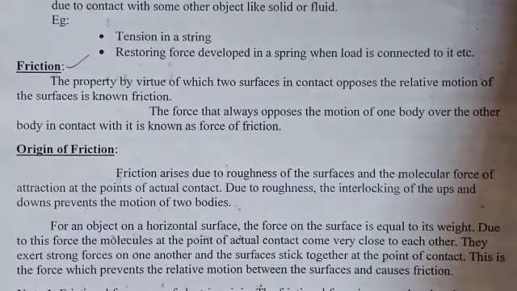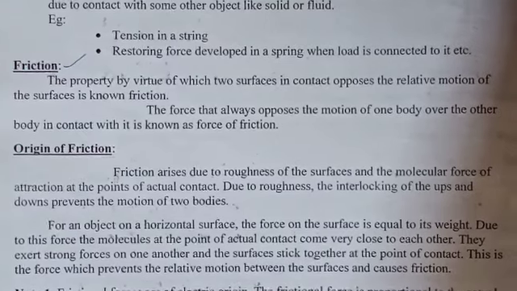So, the origin of friction. If you consider an object on a horizontal surface, the force equals the weight of the body. Here the molecules are very close, in contact with each other, exerting strong force on one another. Even if the surfaces are in contact, some other force will act, and we call it frictional force.